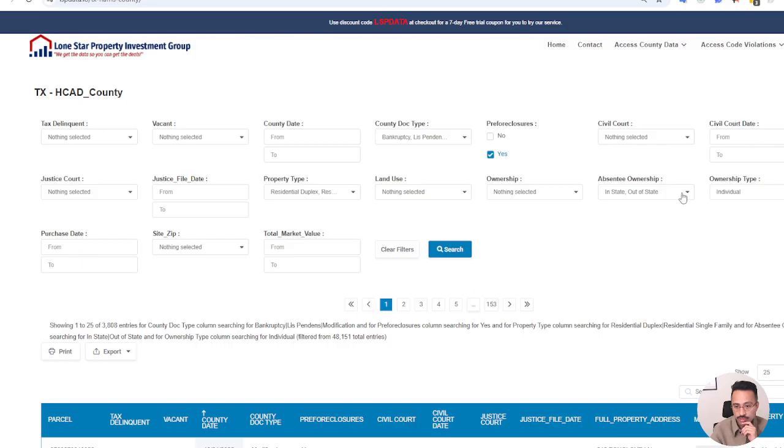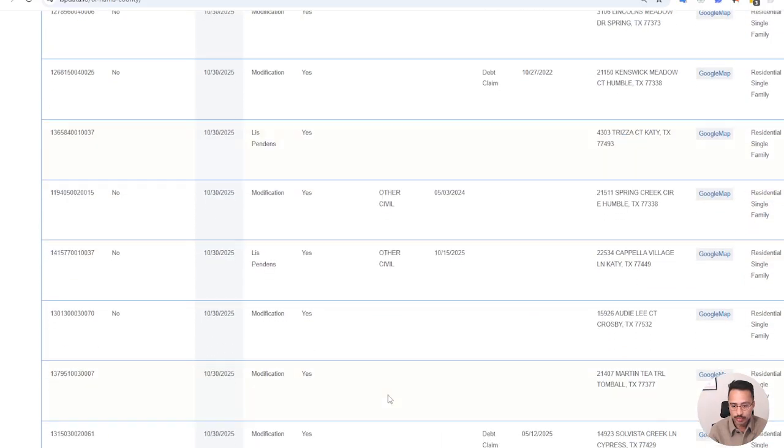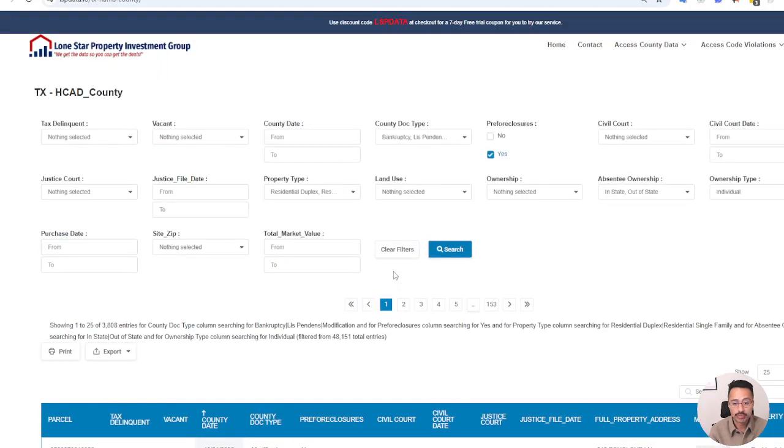There is a lot of data that we have, and we're trying to implement some of that AI so it makes it a lot easier for you as the user or investor to pull more relevant records. But again, we have a lot of data, and we're just trying to provide you as many options as possible, so that for those of you that know what you want, it makes it a lot easier, right? And I'll leave it at that.